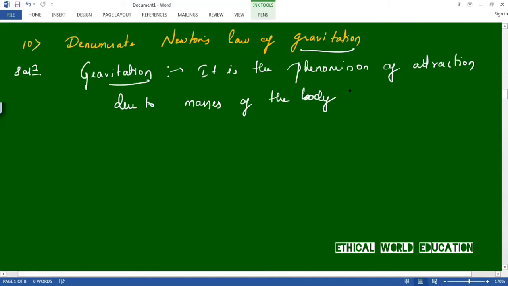So any two objects will have attraction when they have mass. This is the meaning of gravitation.